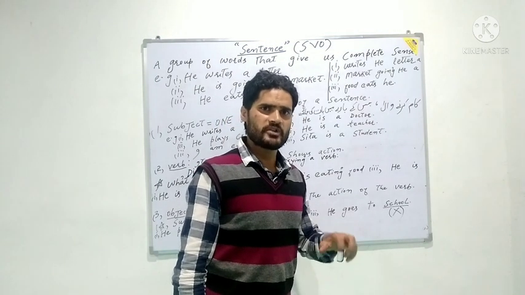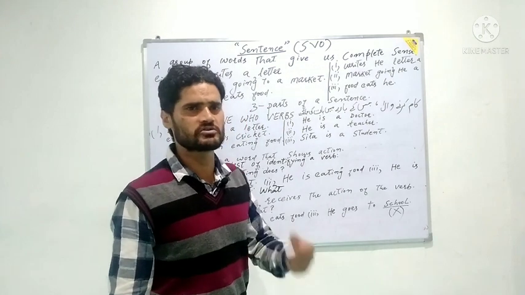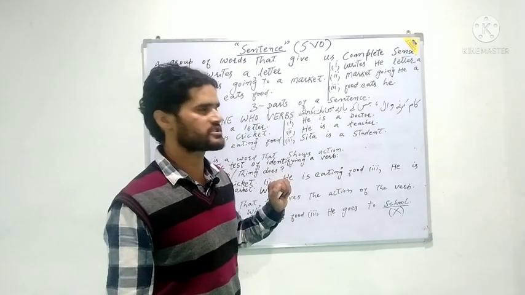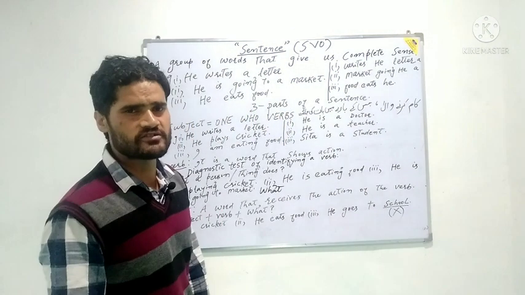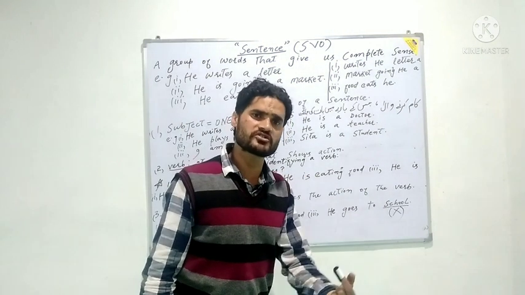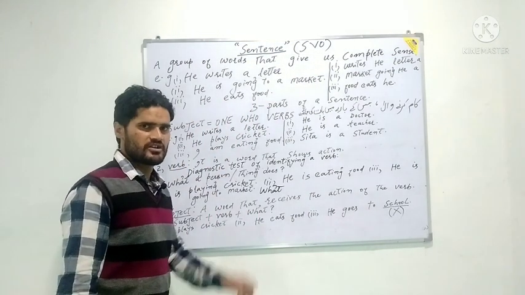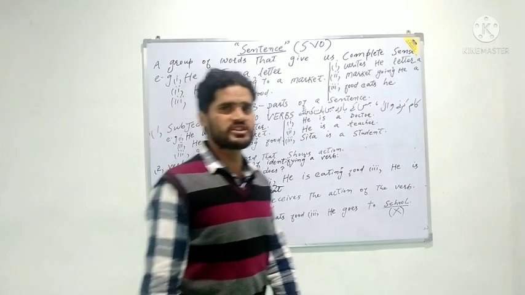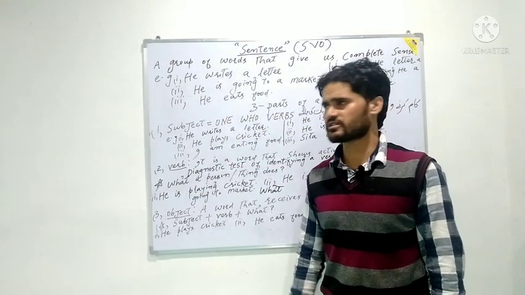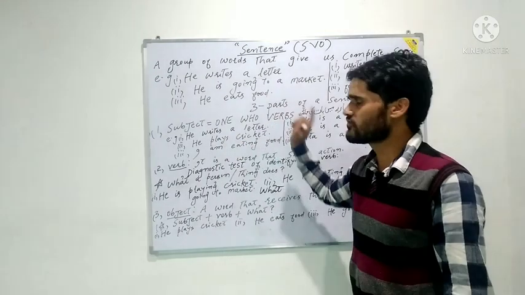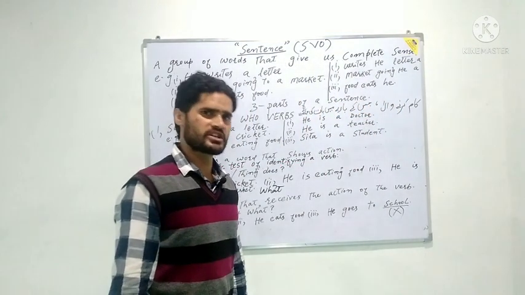I am just referring to the English language. In English, there is the general rule to be followed in the construction of a sentence, that is SVO. However, there are three constituent parts of a sentence. The first part is the subject. Subject is not as easy as you might take it to be. Subject has two definitions in English grammar. The first definition is one who verbs. The second definition is anything about which we can say something.